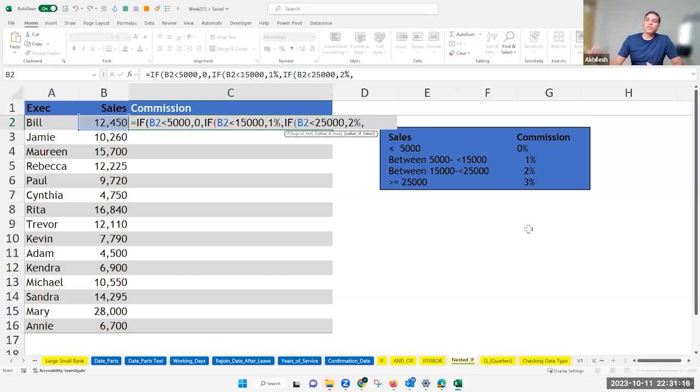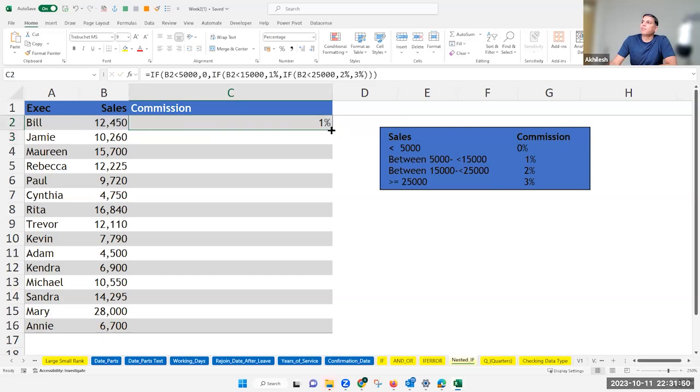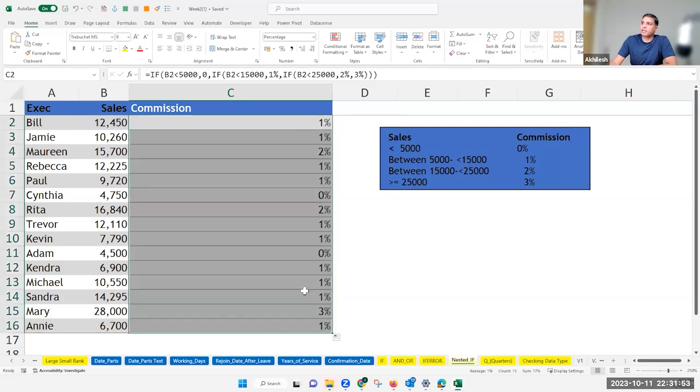What will be the alternate situation? So if it is not 0, not 1, not 2%, then the only situation which is left is 3%. And the if function has one more provision here, so I will mention 3% here. If there were multiple angles from now onwards also, I would start with one more if. And now, because I have written so many ifs, I need to close all of them. So this is the last if, second last if, and third last if. And when I press enter, I am getting the results here.